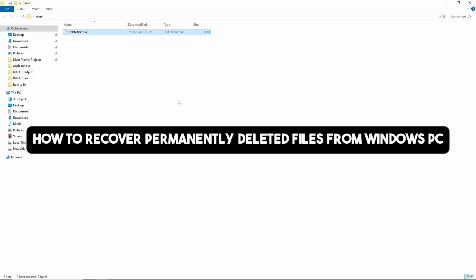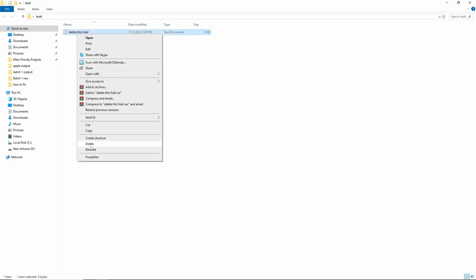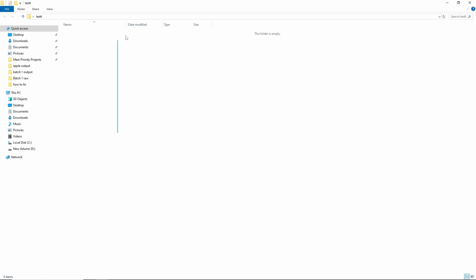Hey guys, this is how to recover permanently deleted files from Windows PC. So guys, let's say I'm going to delete this file over here. And guys, just right click on it and you'll be able to click on delete. And now it is gone.